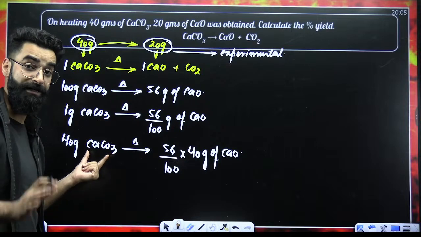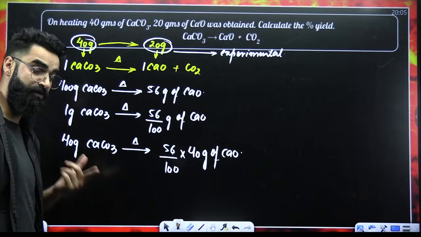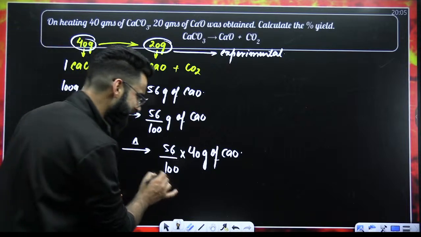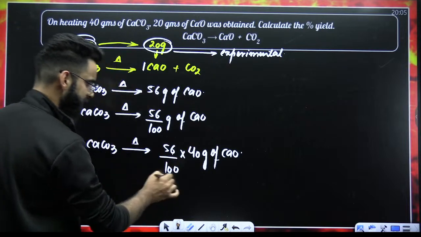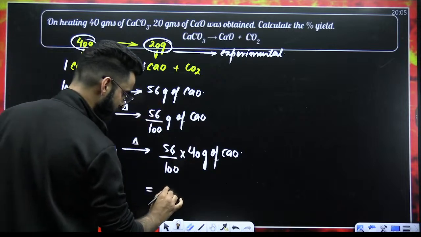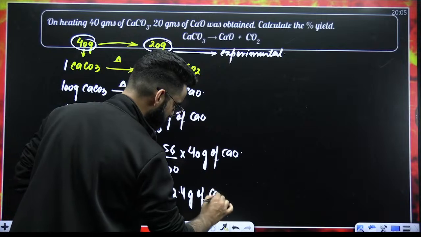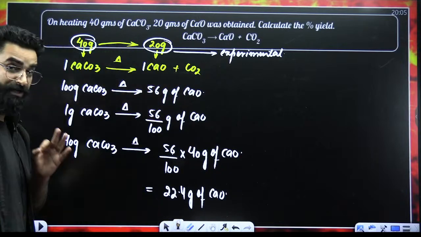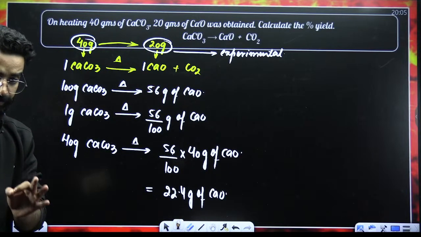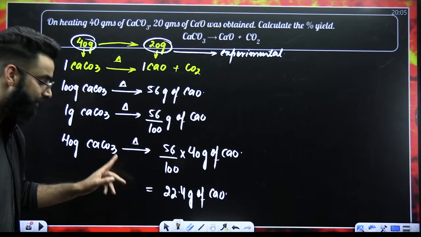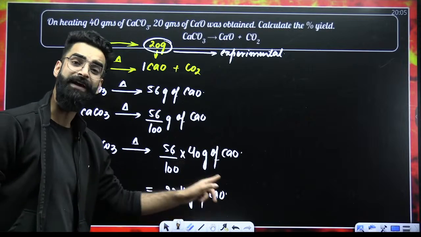Yes, 56. So I got to know one thing. Stoichiometry gave us the information that 40 grams of calcium carbonate upon heating should produce these many grams of calcium oxide, and after solving it comes out to be 22.4 grams. So try to understand what we calculated. With the help of stoichiometry, we got to know that 40 grams of calcium carbonate upon heating should produce these many grams of calcium oxide.